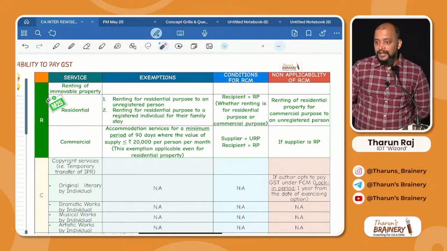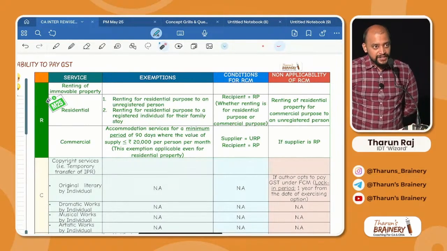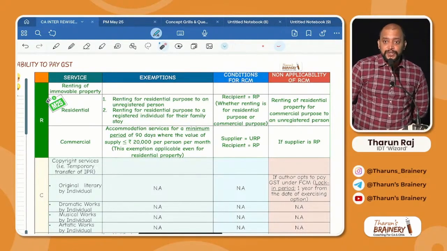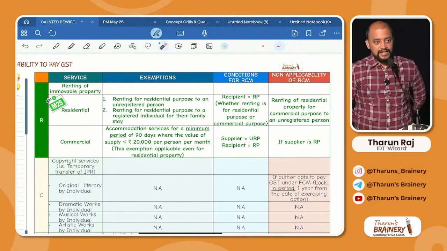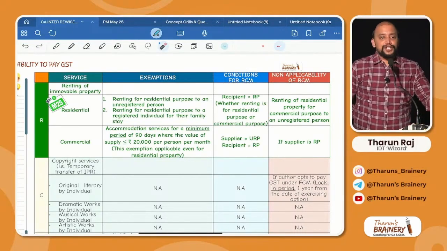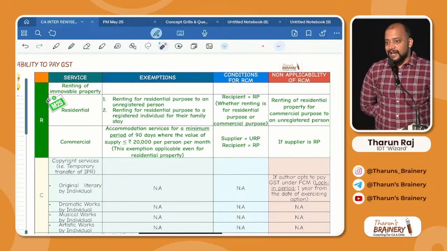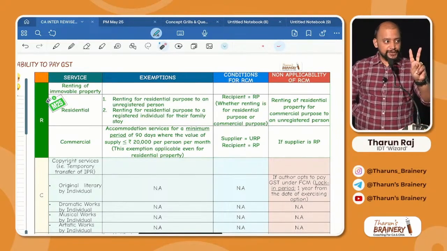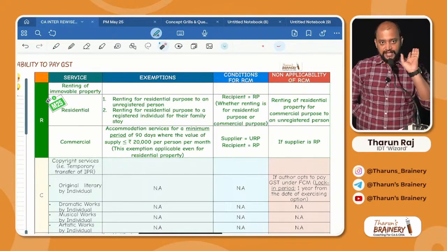Second one, renting of residential property for residential purpose to a registered individual for their family stay. Super, these two. And even accommodation is also exempted, correct? What is that? Minimum 90 days, subject to maximum 20,000 per month per person.